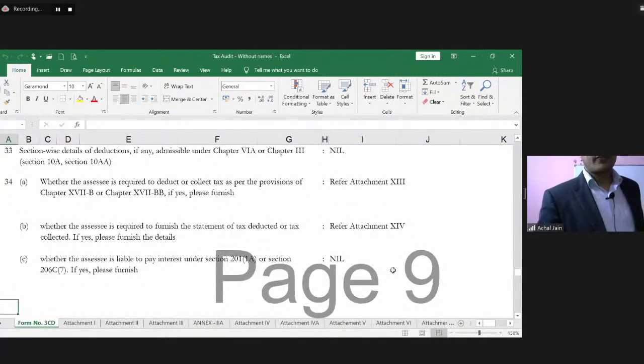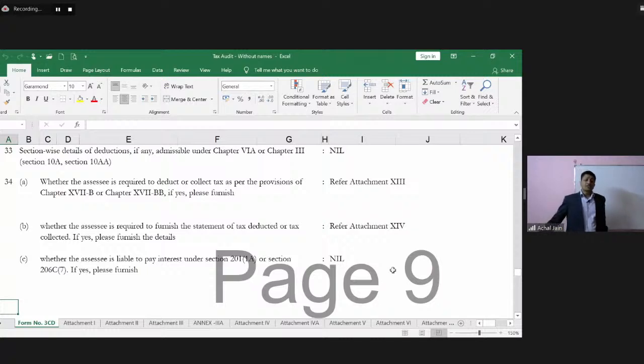Section-wise details of deductions, if any, admissible under Chapter 6A or Chapter 3, that means Section 10A, 10AA, etc. Now, under income tax, you must be knowing that various deductions are available under Section 80.